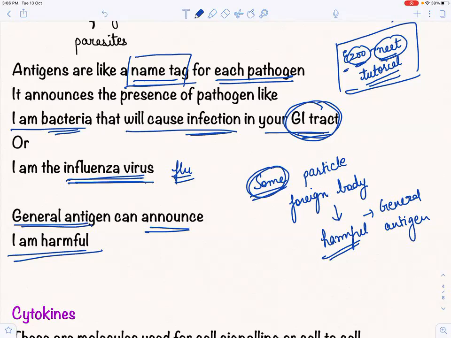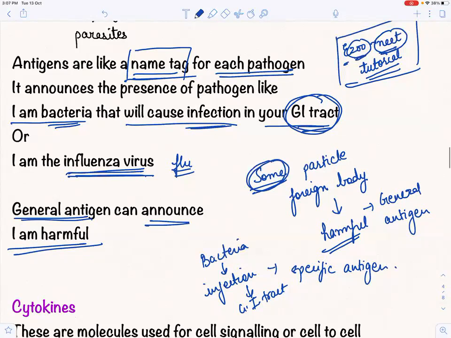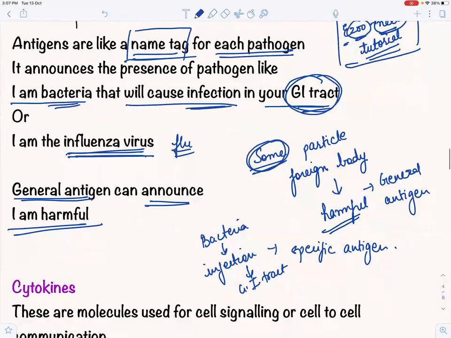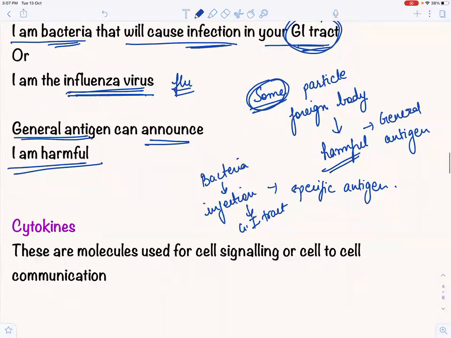But if the body knows that, okay, this is a bacteria that is causing an infection, because there are useful bacteria also in the GI tract, so now this is what? This is a specific antigen. So basically we can divide antigen into two parts. In what two parts we can divide antigens? We can divide into specific antigens and into general antigens, right?